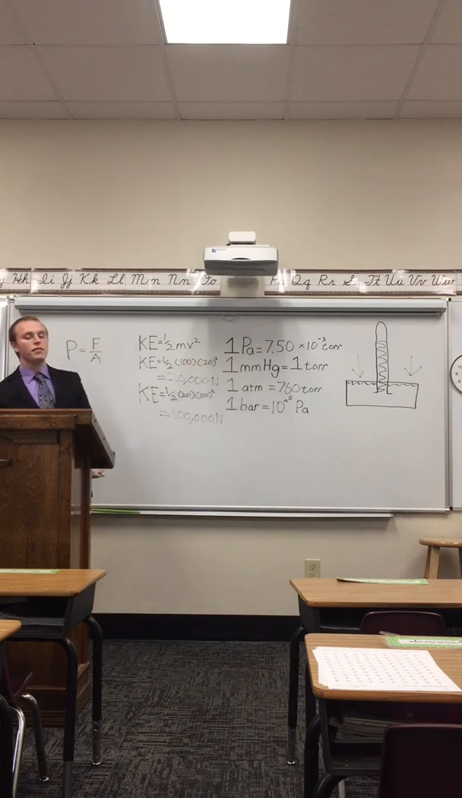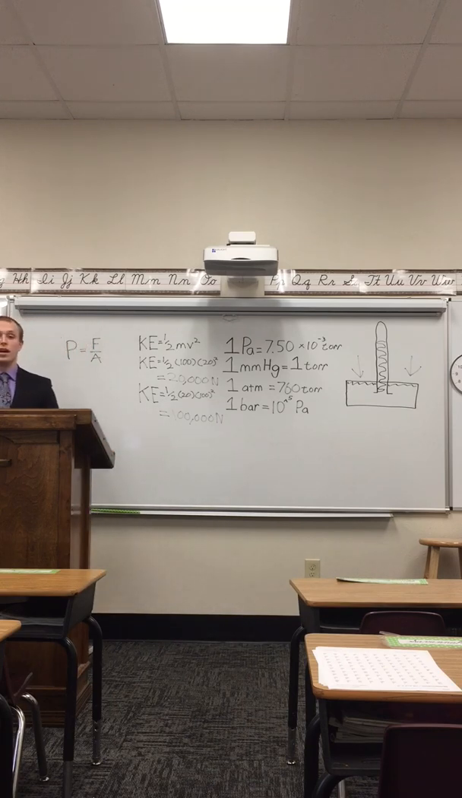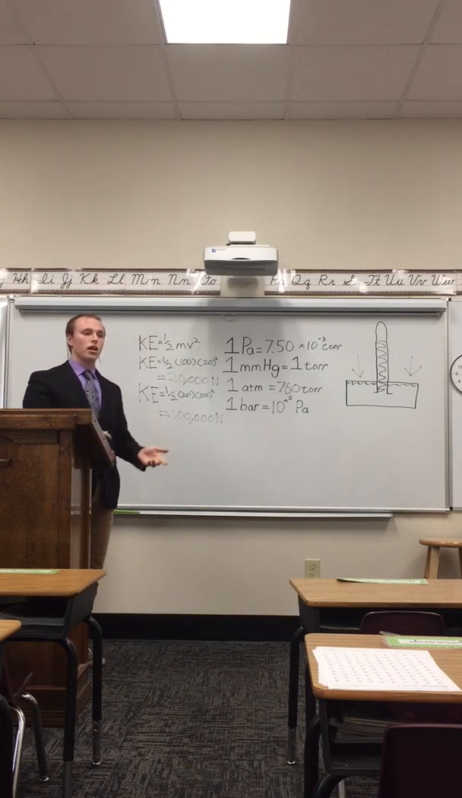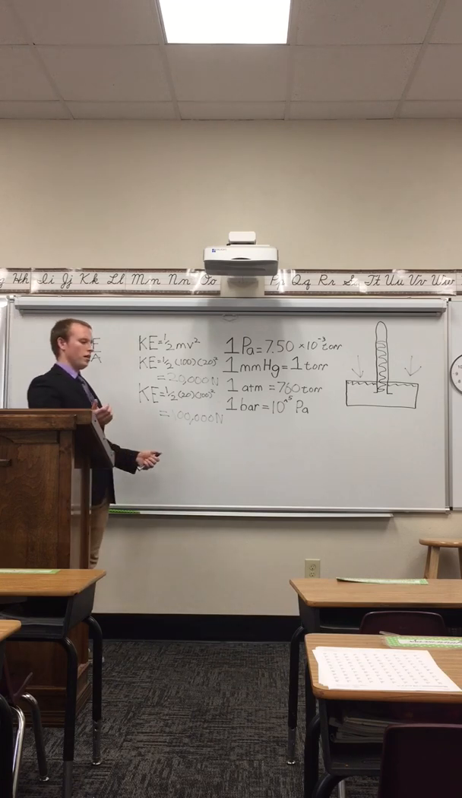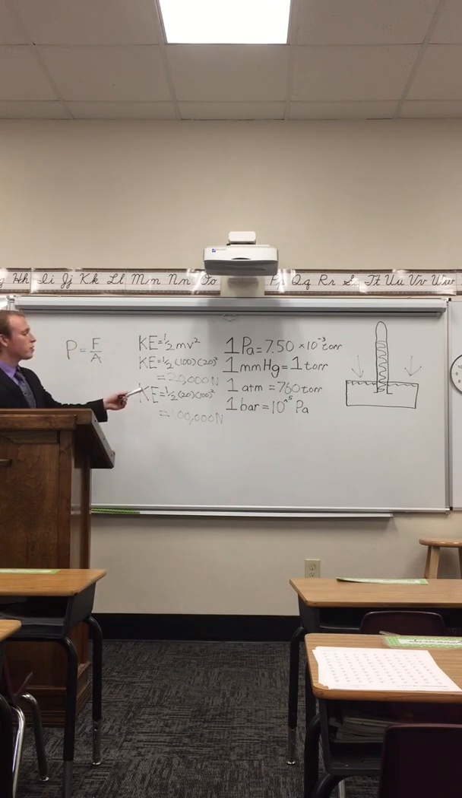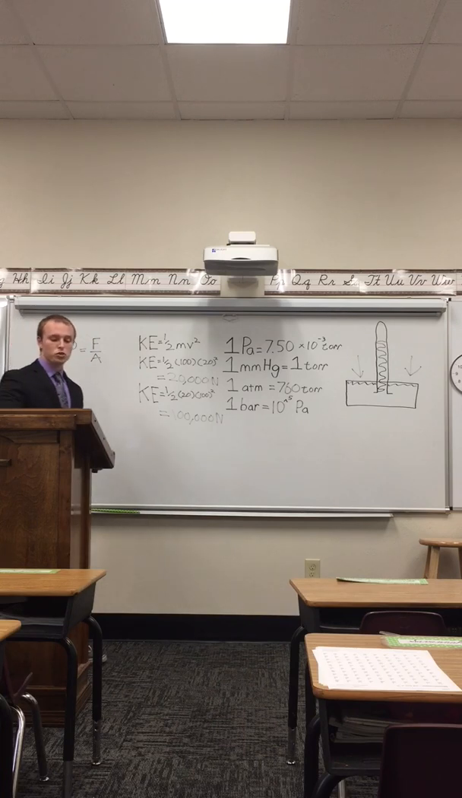But mercury is not the greatest indicator of pressure because it's affected by a lot of different factors, mainly temperature and how high in elevation you are. The lower in elevation you are, the greater the pressure is going to be. The higher in elevation you are, the lower the pressure is going to be. So millimeters of mercury is useful, but it's not as exact as our next unit, which is the torr.